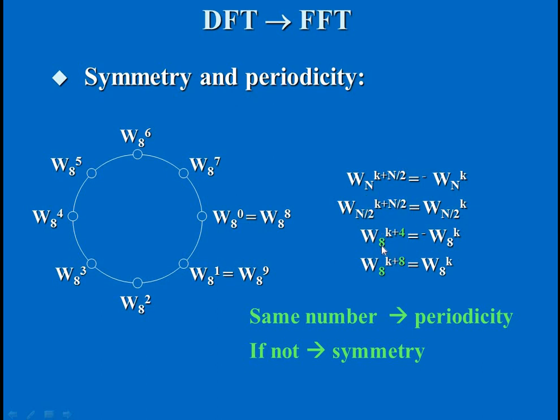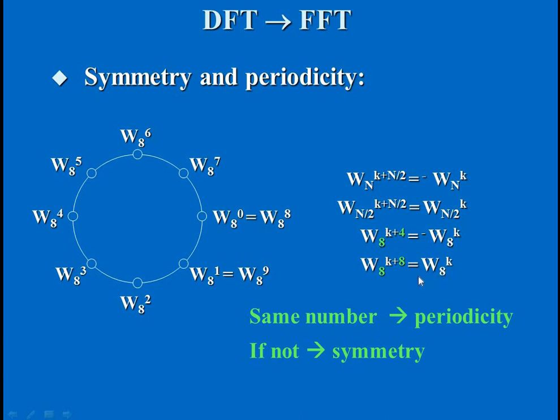So here we are having Wn power k plus 4. We can say this is a symmetry property, because we are having variation only in the power k, so we can write this as Wn power k. Here the value of n is 8, and for the second equation we are having Wn power k plus 8. Here we are telling that it is a periodic property of Wn power k.